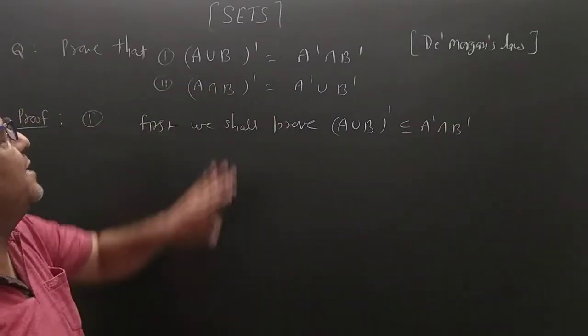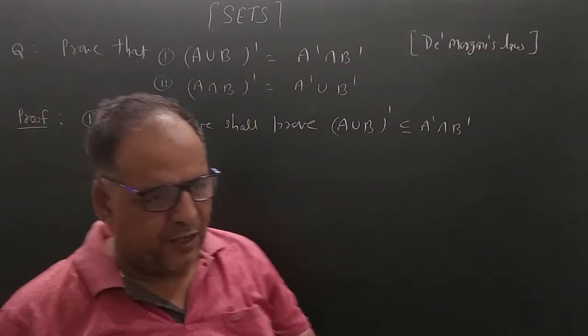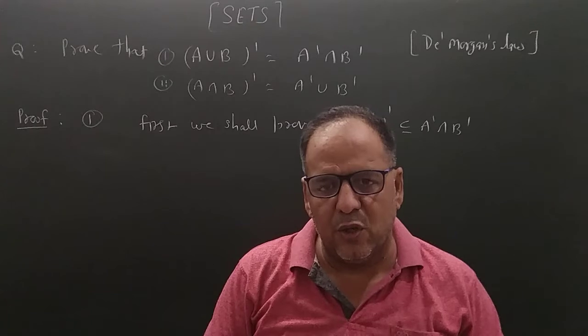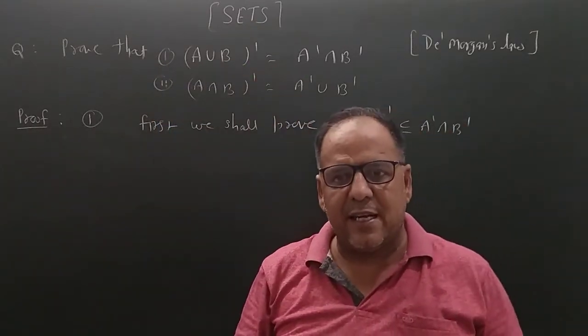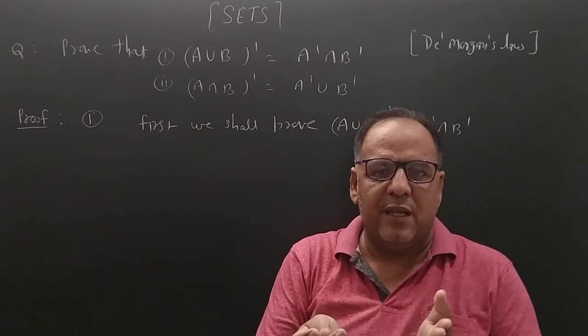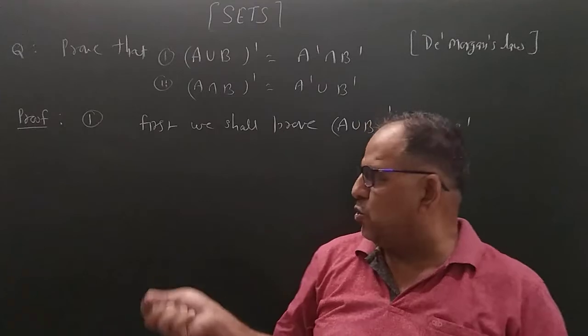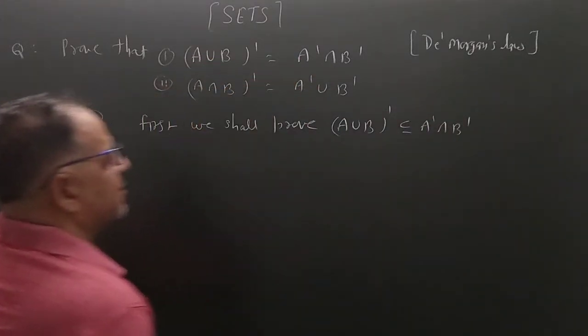We want to prove that this set is equal to this set. Sets are not given. So how can we prove that this is equal to this? So we have another concept: if two sets are equal, then they will be the subsets of each other. So now first we prove left hand side is the subset of right hand side.